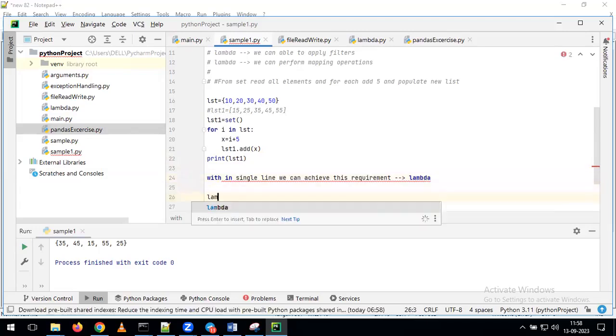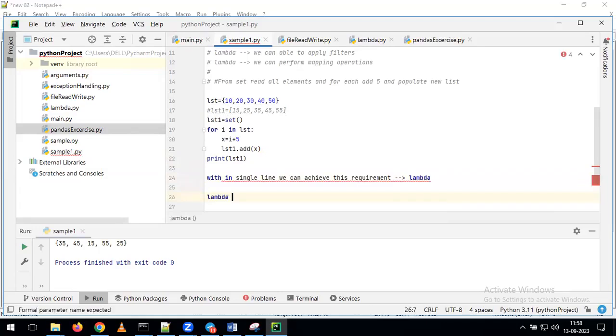But if you want to define the lambda function here, what do we need to do first? First we need to give lambda x. I need to specify x plus 5. So what is the meaning of x? Each and every element I want to take here. For each and every element, I want to perform the addition operation with plus 5. For that reason, we give lambda, after that we give the variable, and on top of this variable I want to add the value 5. For that reason, we are giving lambda x: x plus 5.